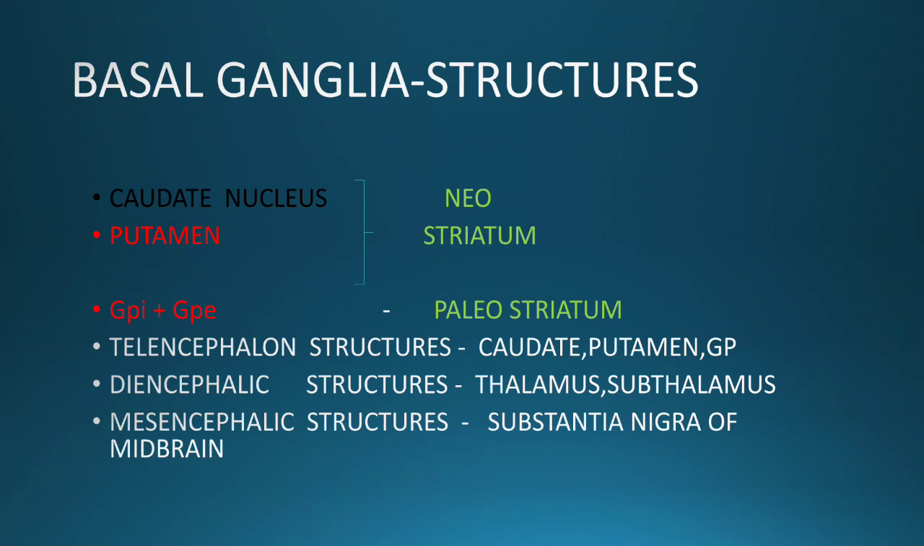Caudate nucleus and globus pallidus come under telencephalon. Thalamus and subthalamus come under diencephalon, and substantia nigra of midbrain comes under mesencephalon.